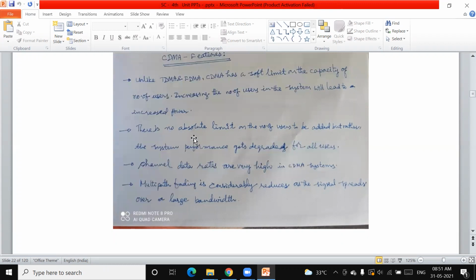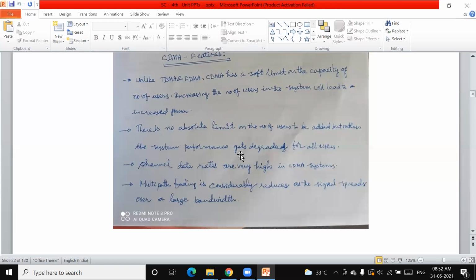Now, there is no absolute limit on the number of users to be added, but the system performance gets degraded for all users. What do you mean by this? If the number of users is increased, the performance of the system will be degraded for all the users.